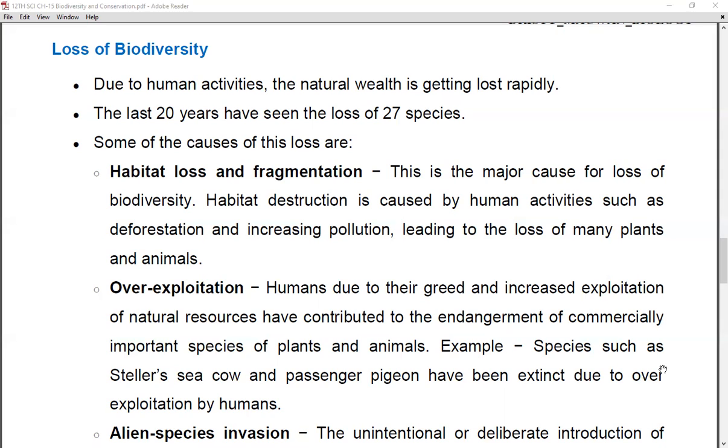And habitat of what? Of the species which are living in it. So the species' habitat is being destroyed by human activities like deforestation as well as increased pollution, right? And this leads to the loss of many plants as well as animals. So this is the first cause: due to habitat loss and fragmentation, the species are being lost, or we are losing the biodiversity.